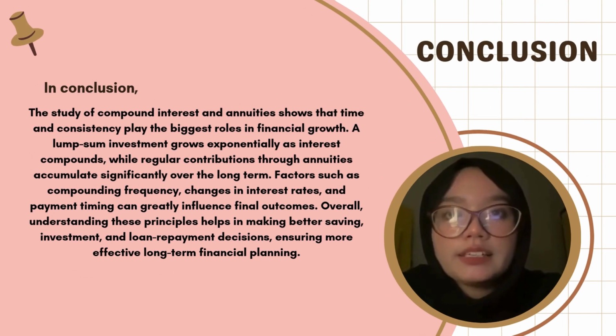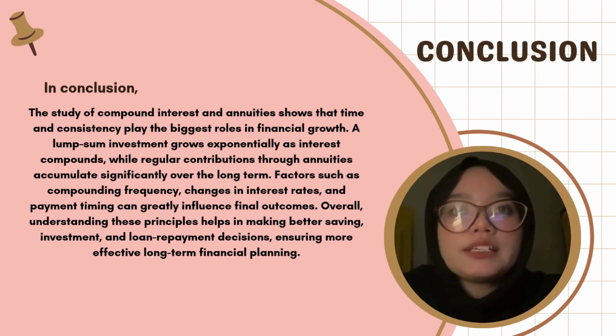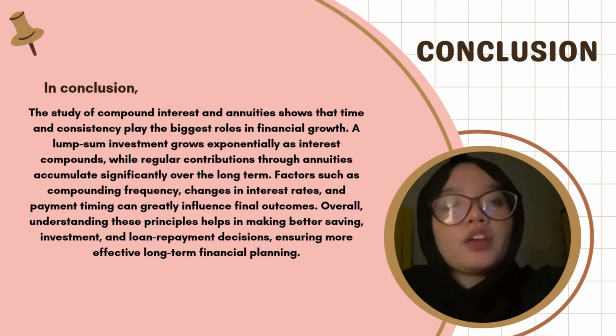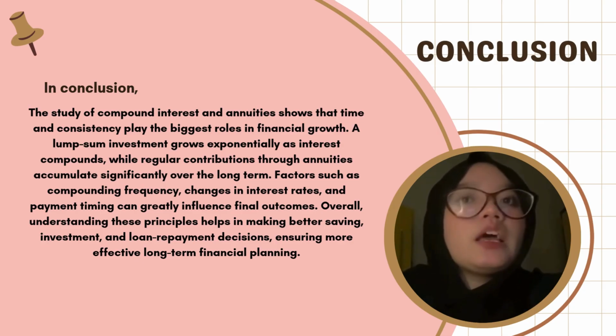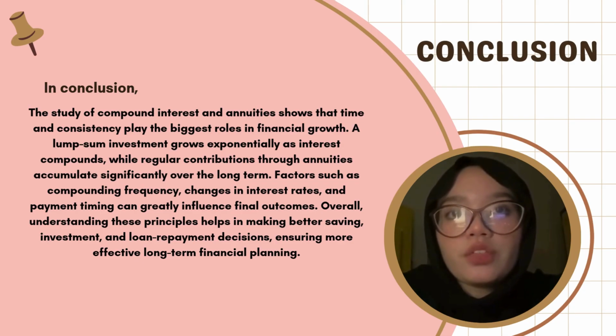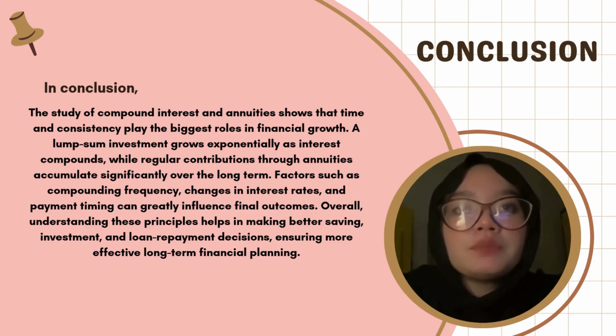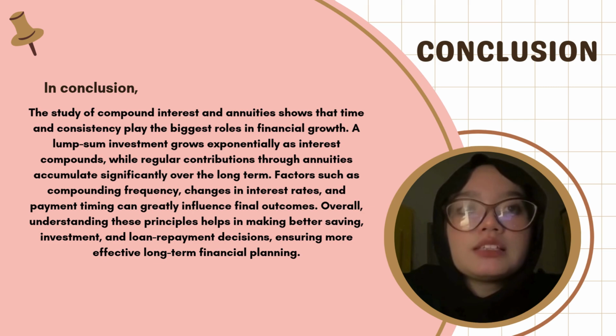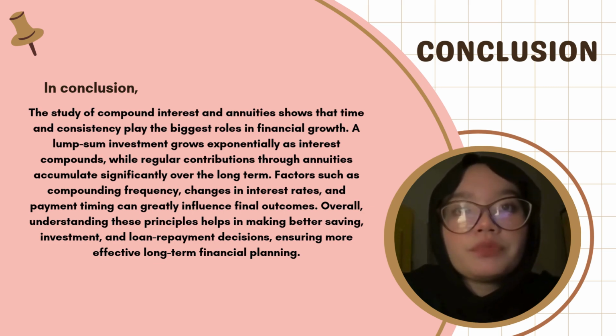For conclusion, the study of compound interest and annuity show that time and consistency play the biggest roles in financial growth. A lump sum investment grows exponentially as interest compounds, while regular contribution through annuities accumulate significantly over the long term.